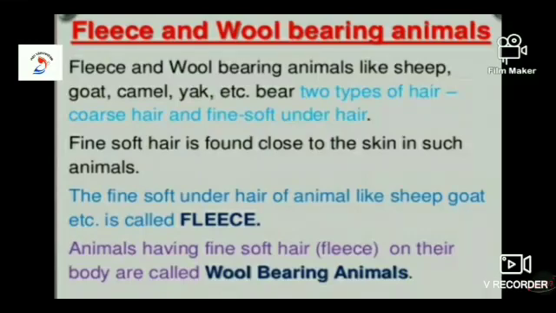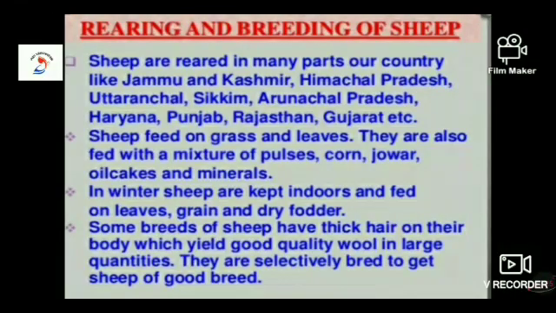Scientists have developed certain breeds of sheep that only have soft under hair. The wool from different varieties of sheep differs in fineness, shine, length and strength. The finest wool is obtained from merino, a breed of sheep originally from Spain. Their wool is very soft and light and is therefore used in making the finest woolen clothes.